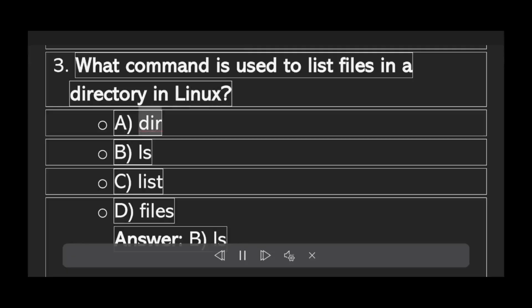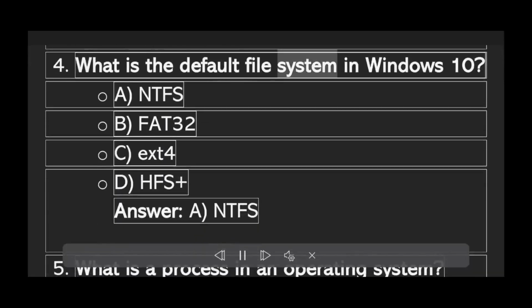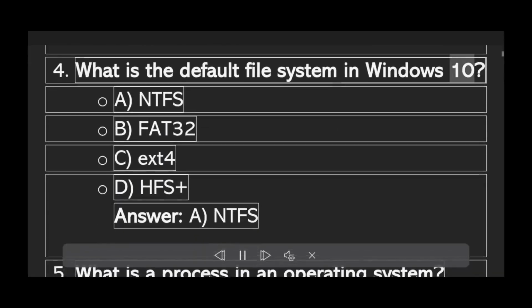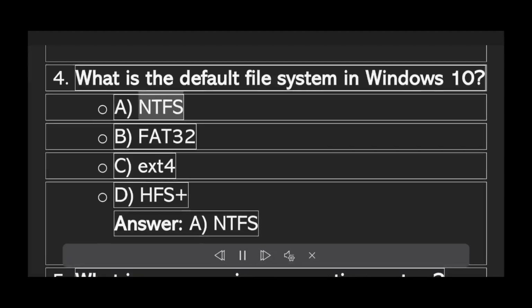A. dir. B. ls. C. list. D. files. Answer B. ls. What is the default file system in Windows 10? A. NTFS. B. FAT32. C. Ext4. D. HFS+. Answer A.